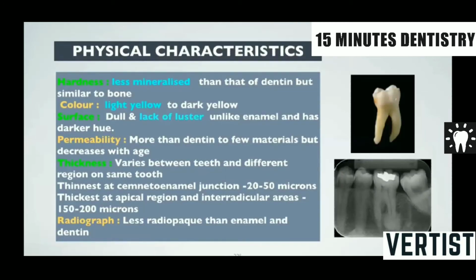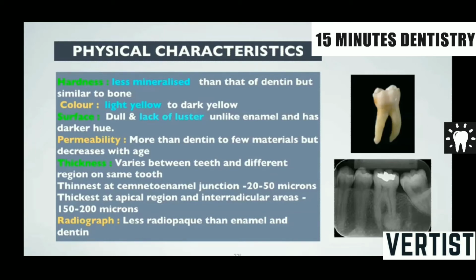What are the physical characteristics of this particular cementum? It is less mineralized than dentine but similar to bone. We have already covered enamel and dentine, and we have covered bone, so it is very similar to bone but less mineralized than dentine. Now coming to color, it is light yellow to dark yellow. The surface is not shiny or lustrous like enamel, it is dull. Permeability, however, is said to be more than dentine to a few materials, but this permeability decreases with age.